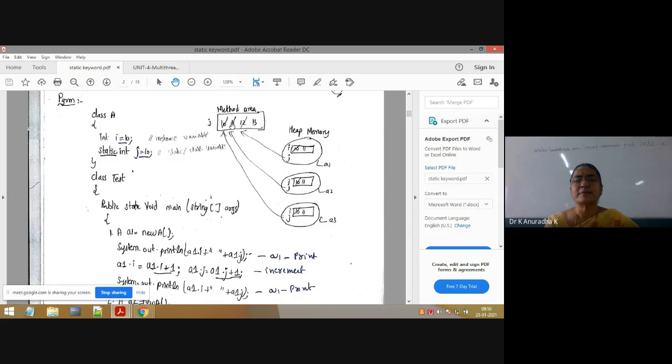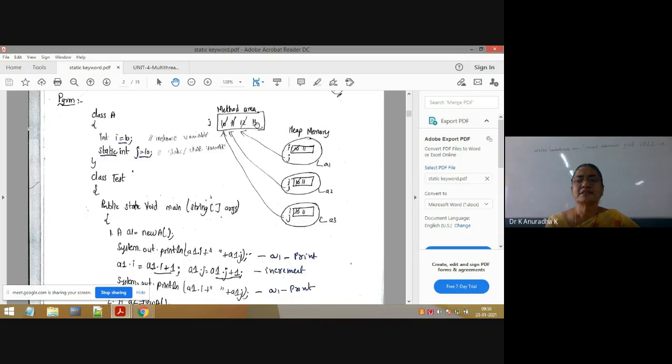Because for the entire class, memory is allocated only once for the static variables. Whereas the memory for the instance variables is allocated inside each and every object of that class. Instance variables are part of the objects. Only instance variables are stored inside each and every object of the class. Static variables are not stored inside each object. Static variables are stored only in the method area, and that too only once.